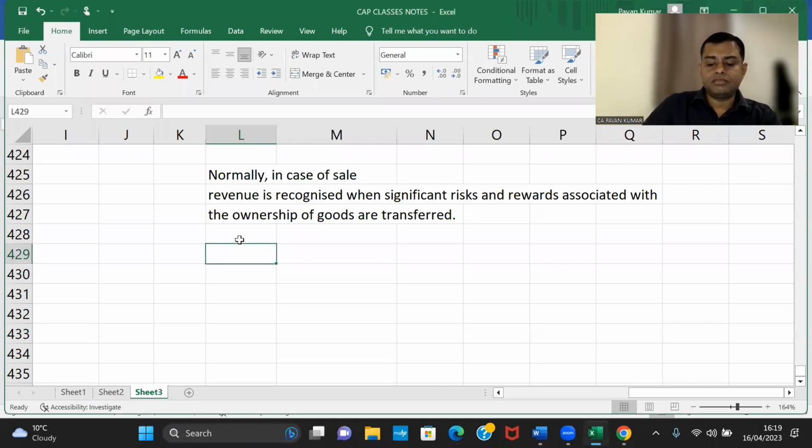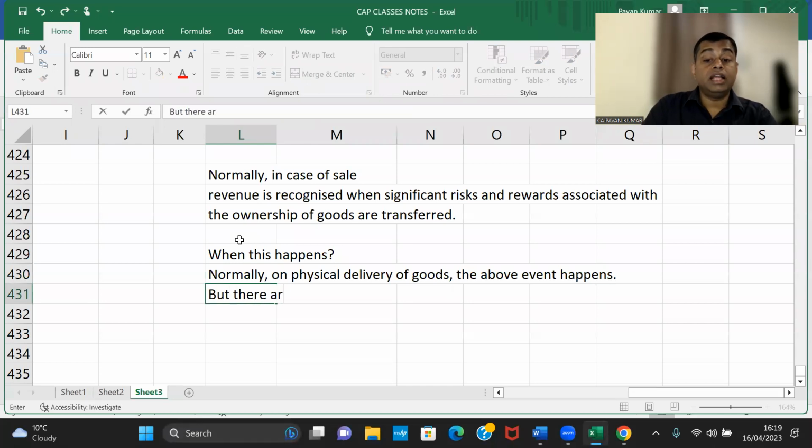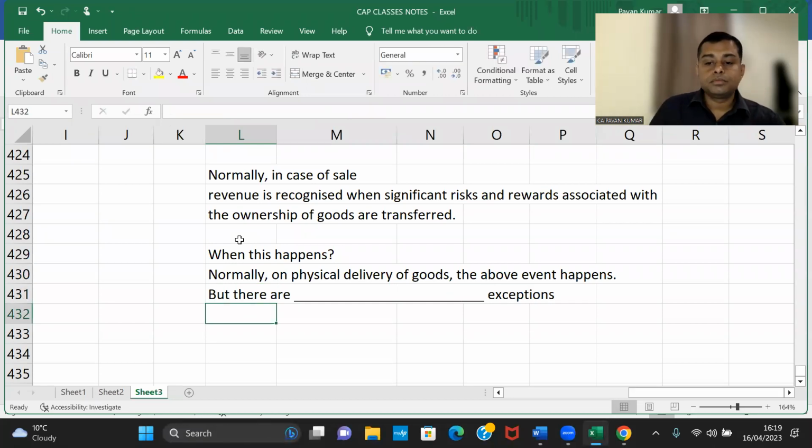Okay. Now, answer when this happens. Normally, on physical delivery of goods, the above event happens. But there are how many exceptions to this rule as per AS9? Normally on physical delivery of goods, risks and rewards associated with the goods will be transferred by the seller to the buyer. But there are certain exceptions. How many exceptions are there?